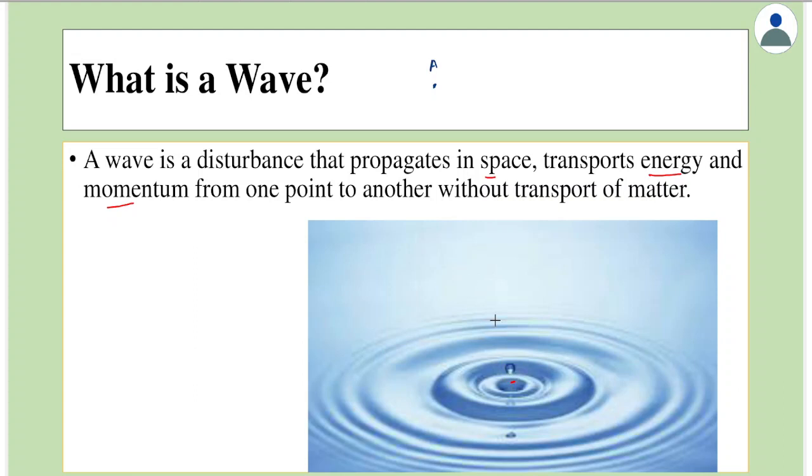If at the point O a disturbance is produced, then energy and momentum are transported in all directions. If we take some point here, a point P, then to the point P, energy and momentum is transported. But in case of waves, the particles actually do not move. So the matter is not transported. Rather, what is carried forward is only the energy and momentum of the wave.